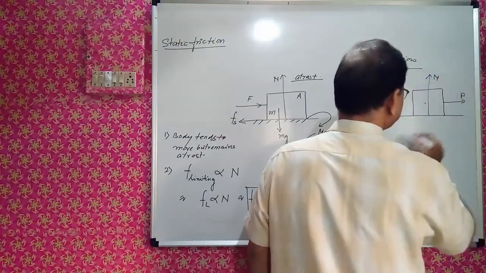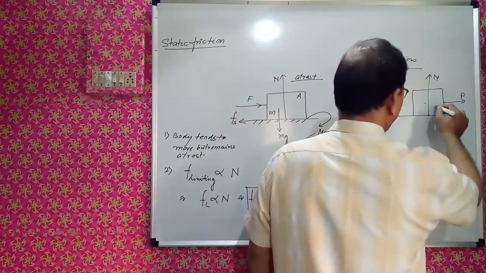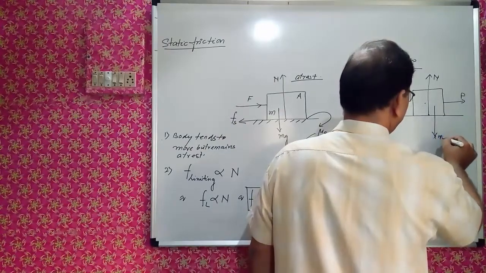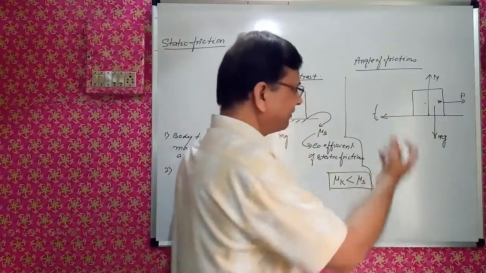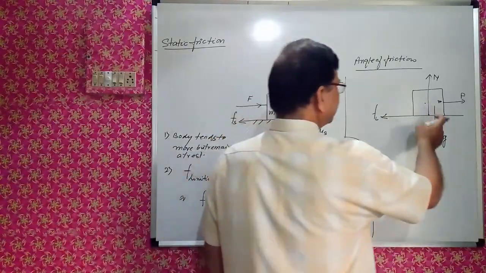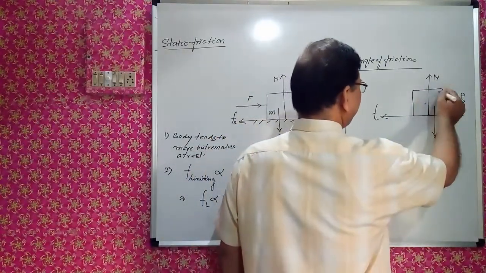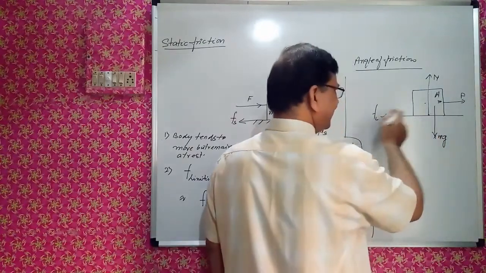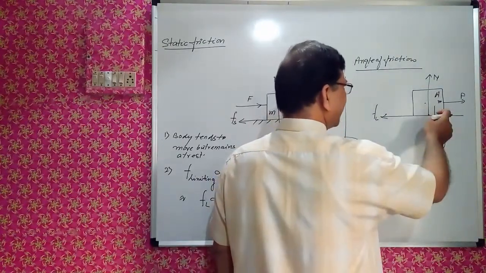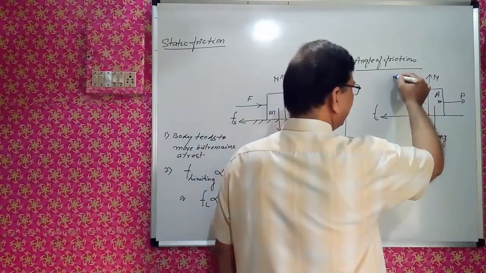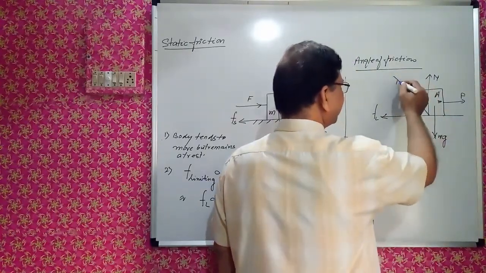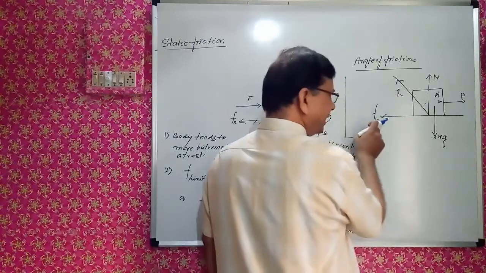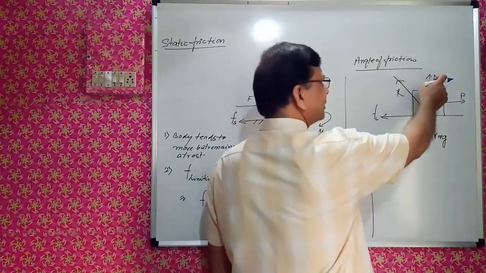This is the normal reaction, right? And this is the mg acting downwards towards the center of the earth, the gravitational pull. So this is the normal reaction on this object A, and this is FL. So net force acting on this will be along this. That is the net force acting, the resultant of limiting friction as well as the normal reaction.